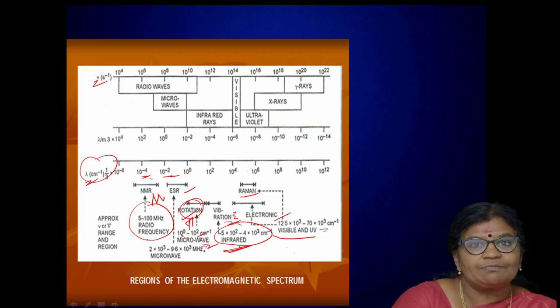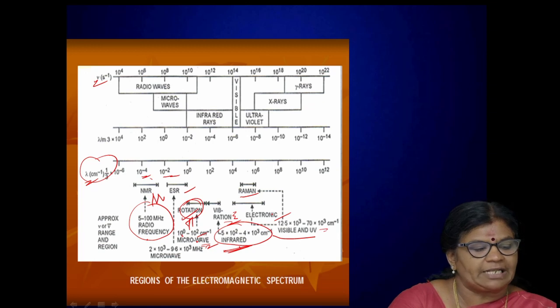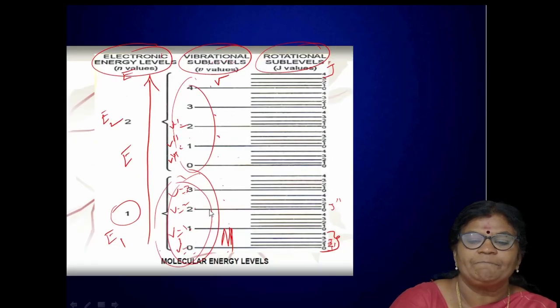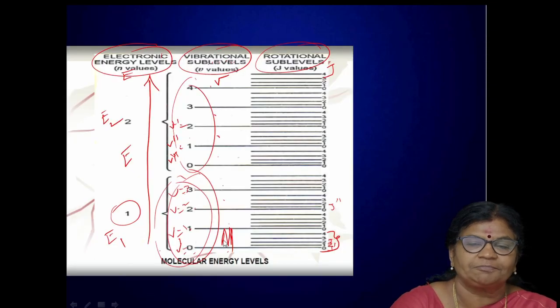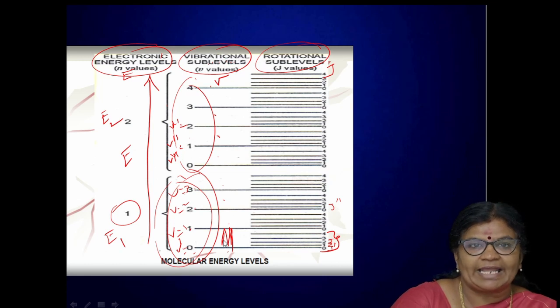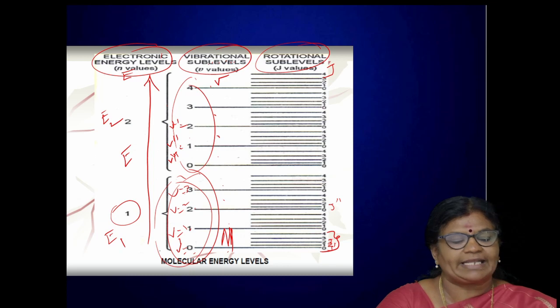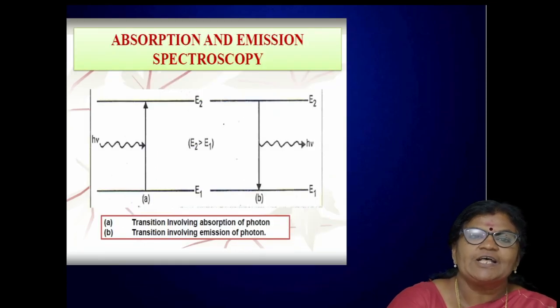If a molecule absorbs frequency in the microwave region, then it undergoes rotational transition. Depending upon the different types of absorption, we can have an electronic transition, a vibrational transition, or a rotational transition.